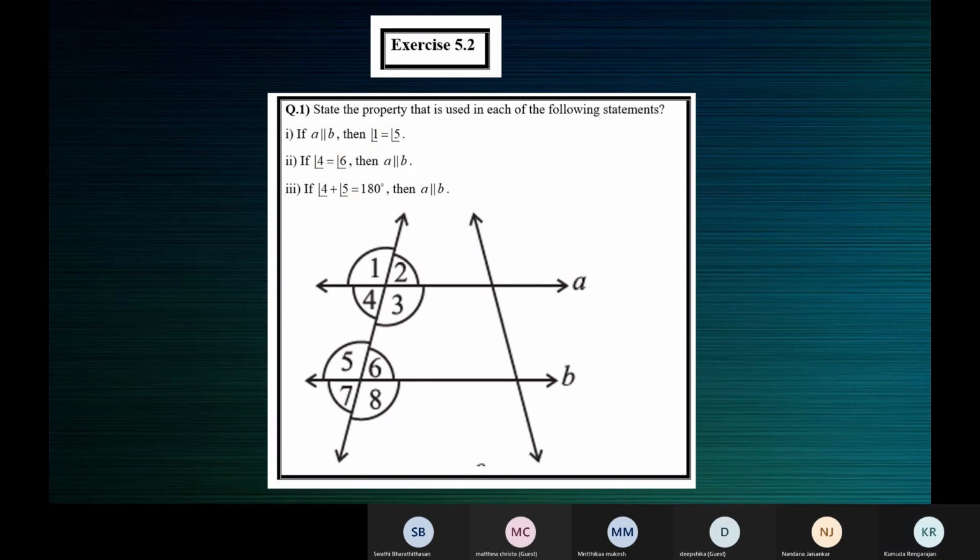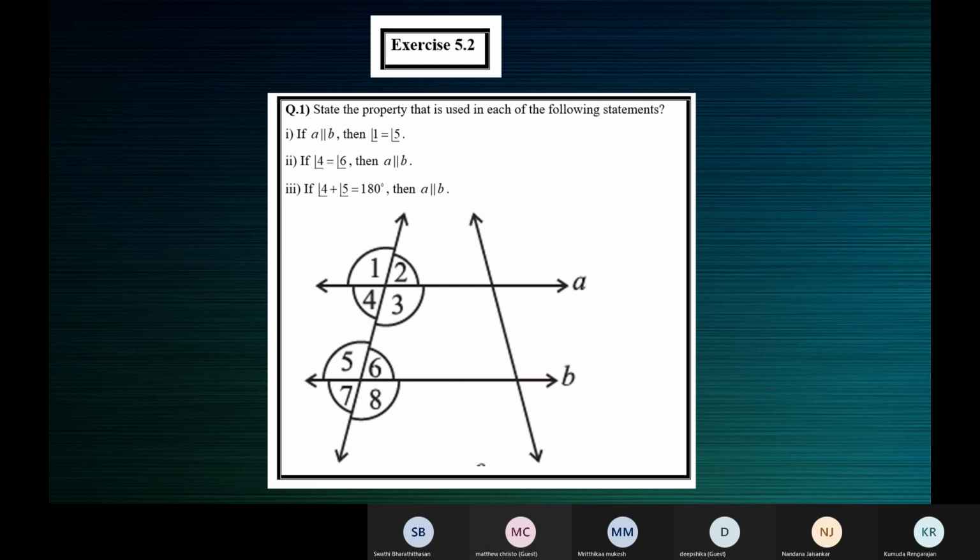The next one, if 4 is equal to 6, then A is parallel to B. What is the property? Alternate interior angles are equal if the lines are parallel. If a transversal intersects two lines such that a pair of alternate interior angles is equal, then the lines are parallel. You don't have to make it so detailed. You can say, when alternate interior angles are equal, then the lines are parallel.